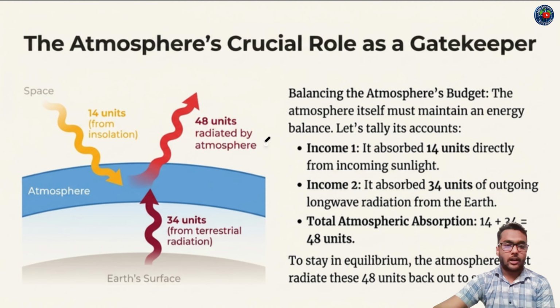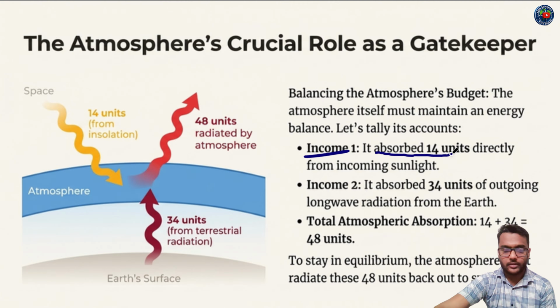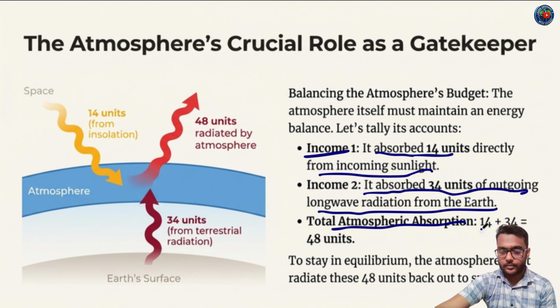Okay, now balancing the atmosphere's budget. The atmosphere itself must maintain an energy balance. Let's tell you its account. Income: it absorbed 14 units directly from incoming sunlight, then absorbed 34 units of outgoing long-wave radiation from the Earth's surface. The total atmosphere absorbed is 14 plus 34, that is 48 units.